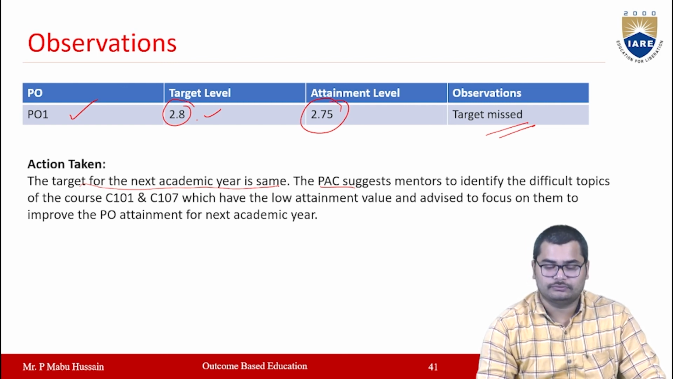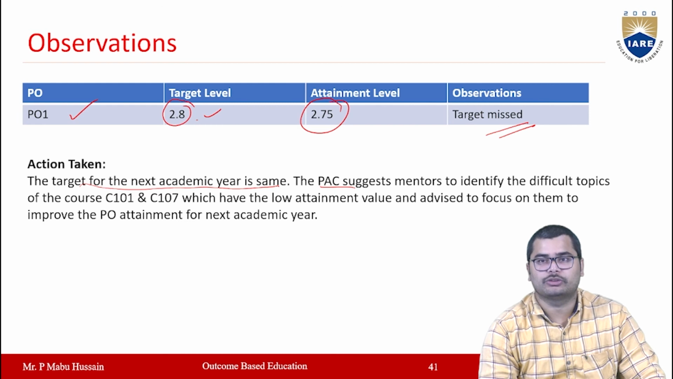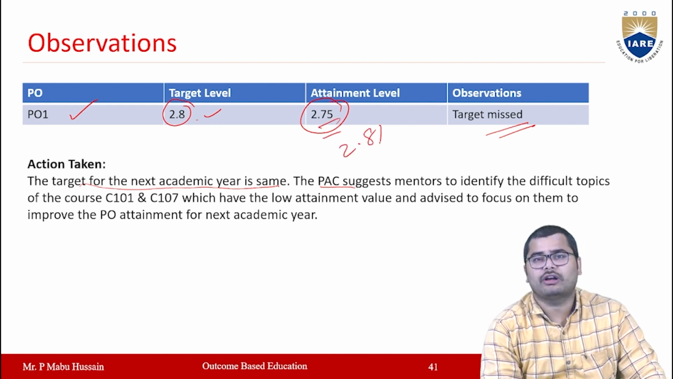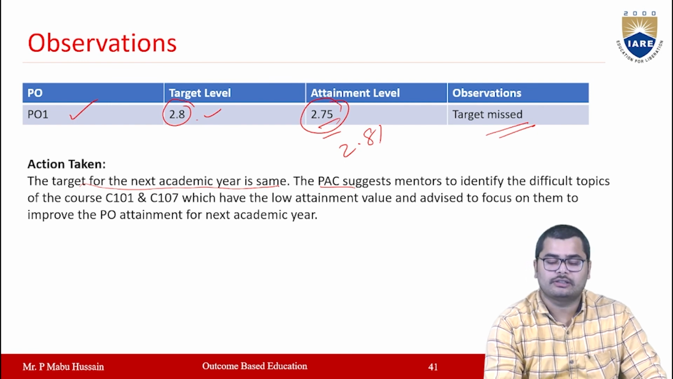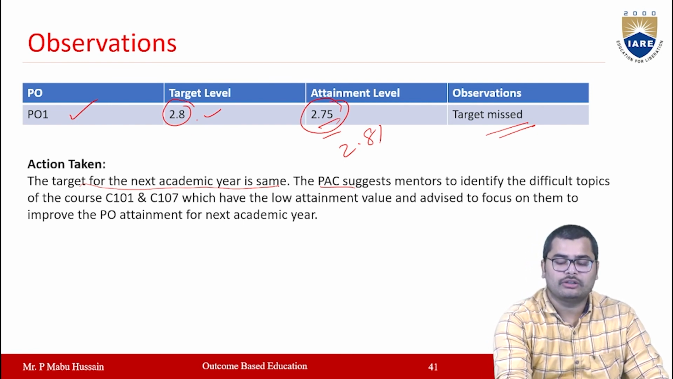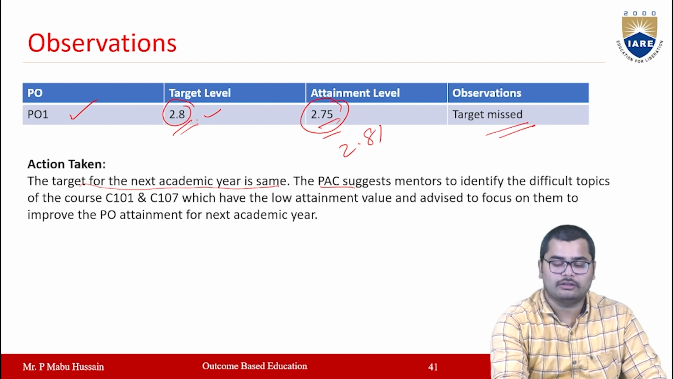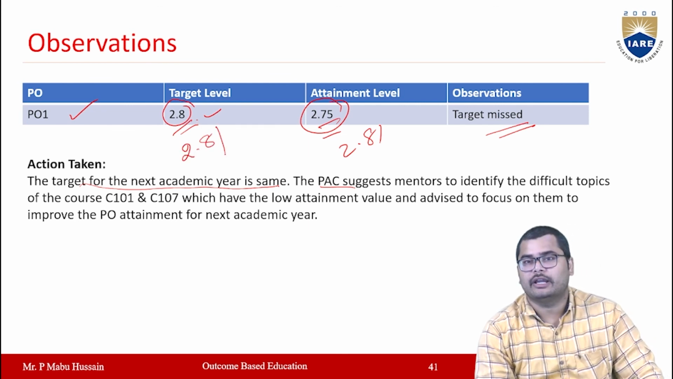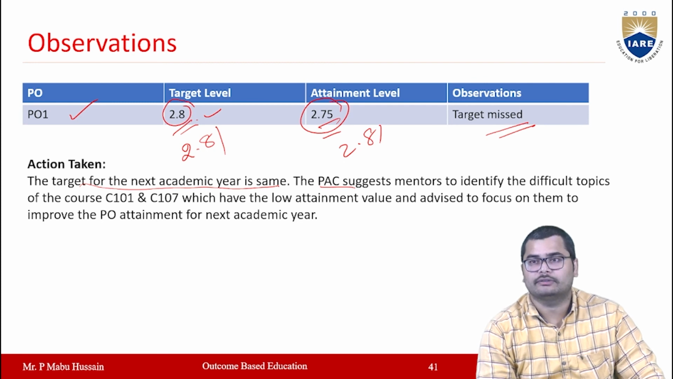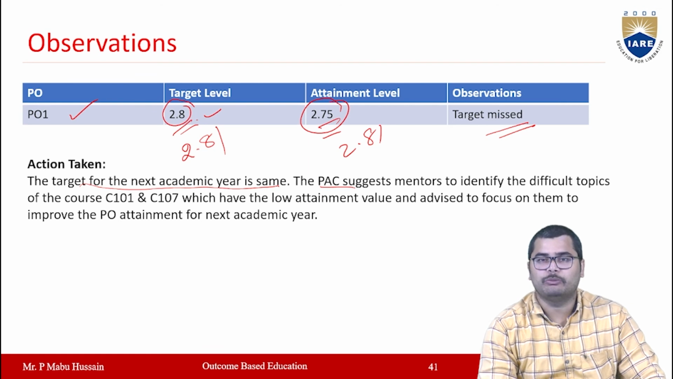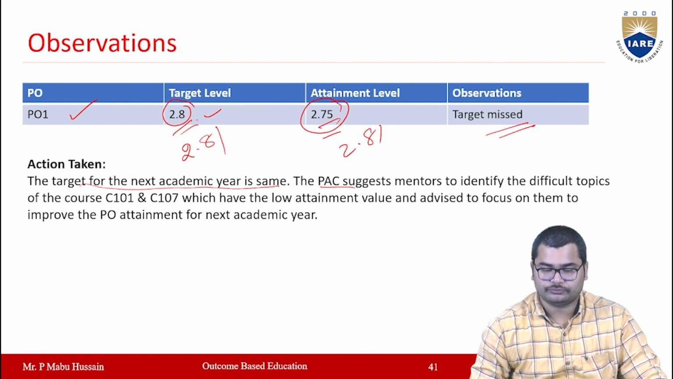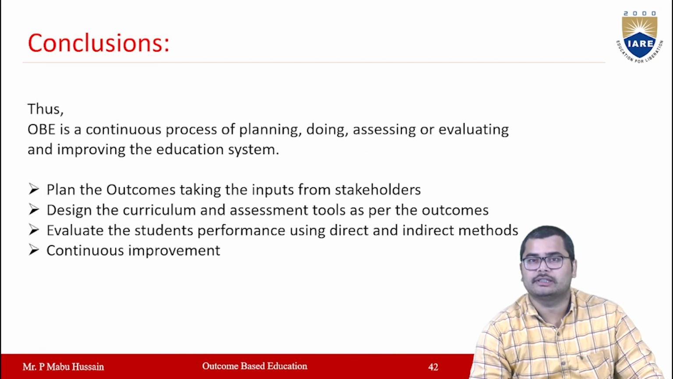If the target level is reached, suppose here you are getting 2.81, then your target is achieved. In such a case, for the next academic year, you have to change this target level, right? In the next academic year, you can put the target level as 2.81. Like that, you have to prepare some action plan to improve the PO attainment levels. So this is about the PAC.